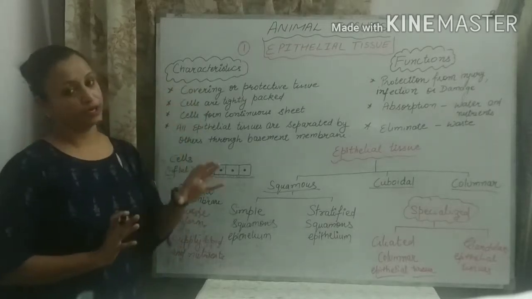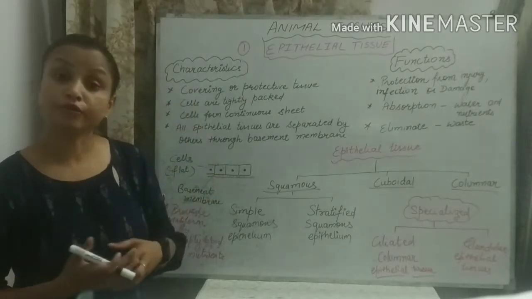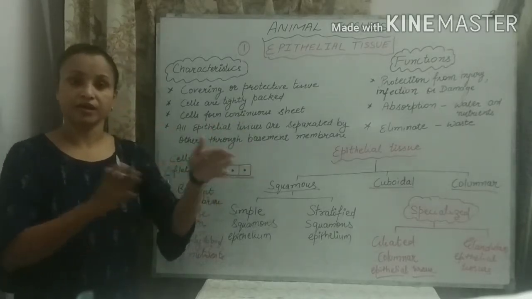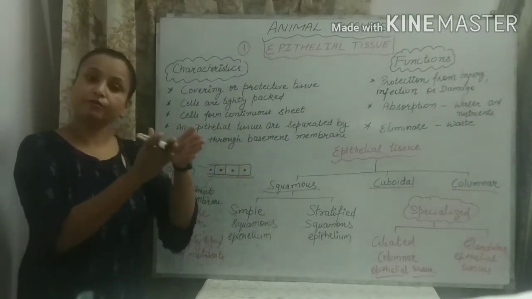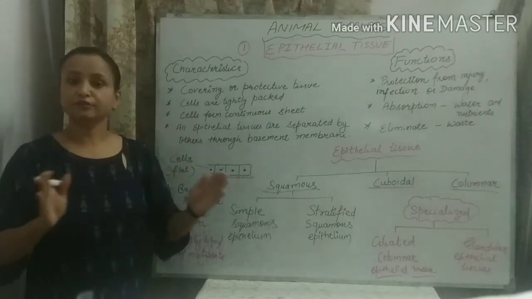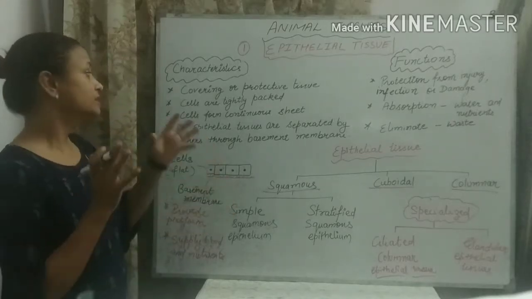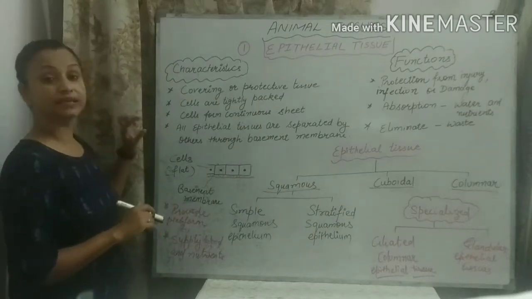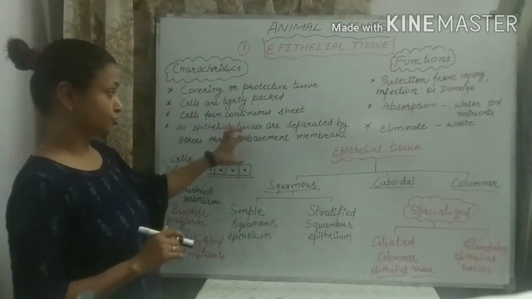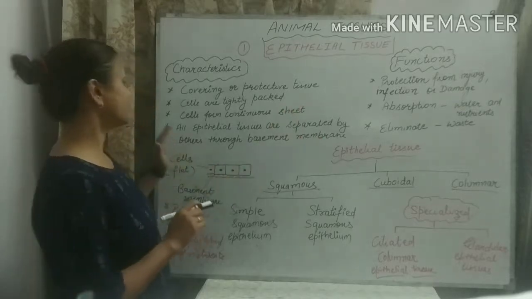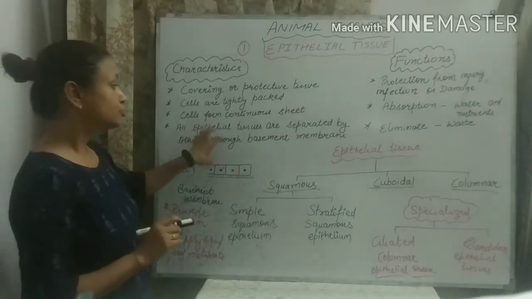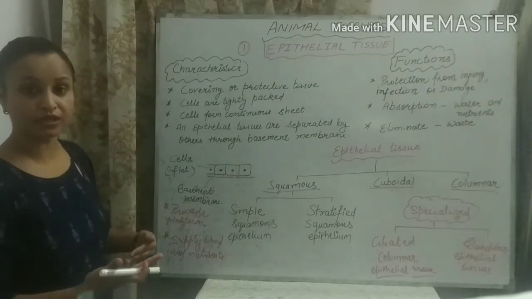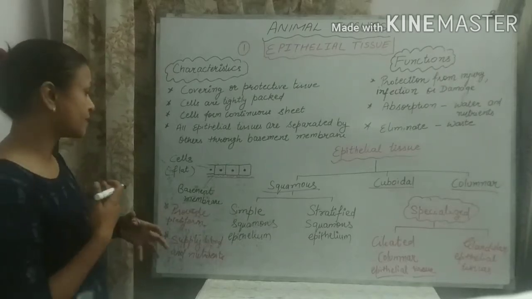Cells form continuous sheets. What is the meaning of continuous sheets? Means cells are arranged one by one, to each other. There is no gap between the cells of epithelial tissue. Next, all epithelial tissues are separated from the others by a particular structure that is non-cellular. It is known as the basement membrane.